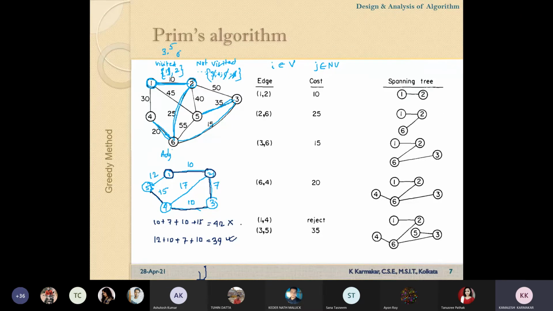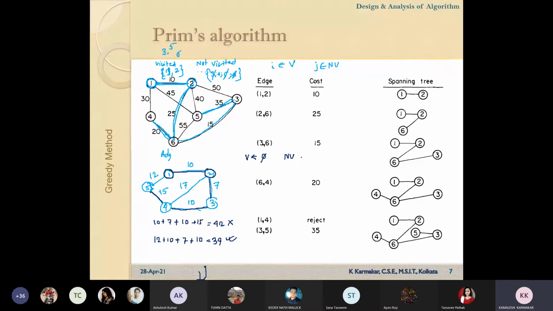So what do we have to do? In Prim's algorithm, first we have to consider two subsets. Initially the visited subset will be assigned null and all the vertices will belong to the non-visited set.